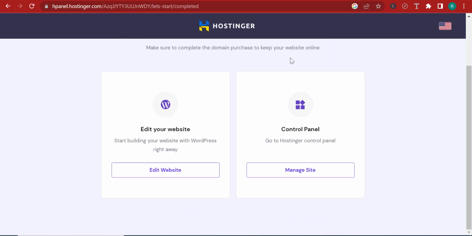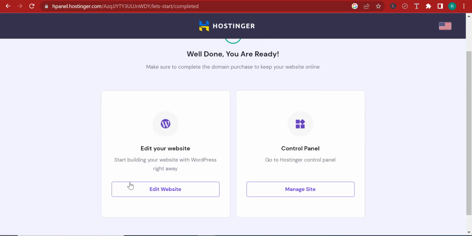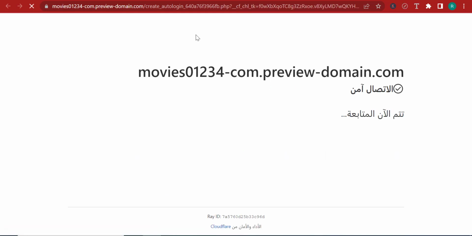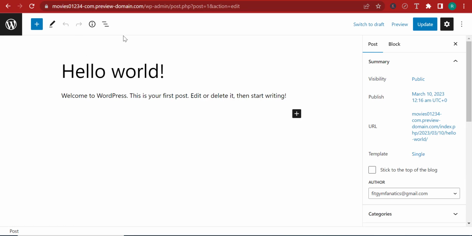All right, so right after installing WordPress, you can either go back to the control panel, the H panel, by clicking here, or you can click on the logo itself, Hostinger, to go back to the H panel, or you can click edit your website to go directly into the WordPress dashboard. Right, so logging in, in a second we're going to be live on the WordPress dashboard. So here we are on the WordPress dashboard. This is absolutely not difficult, right?